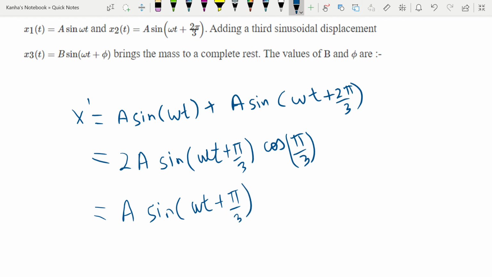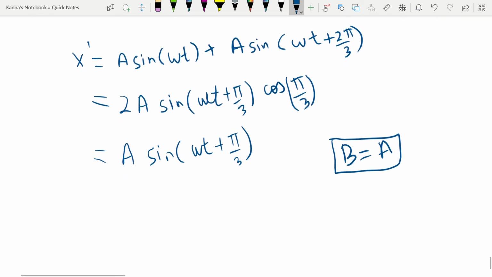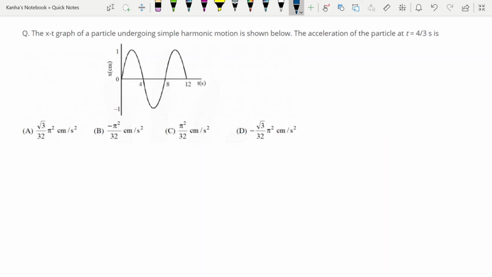Okay, so because a third displacement will bring this back to rest, that implies my b should be equal to a, and there should be a phase difference of pi between these two. So if this was my equation for the resultant of the first two, then my phi is equal to 4 pi by 3, which is pi plus pi by 3. Let's look at a question.